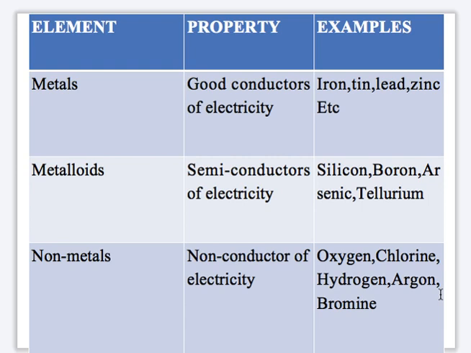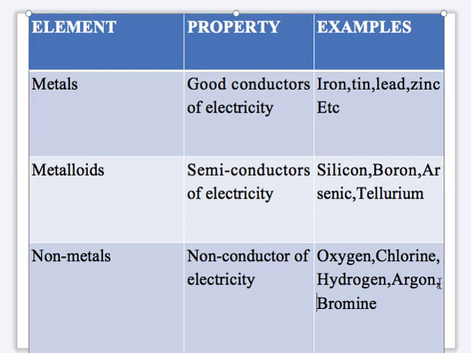Also, we have bromine. Bromine is also a group 7 element. So that's what we have.